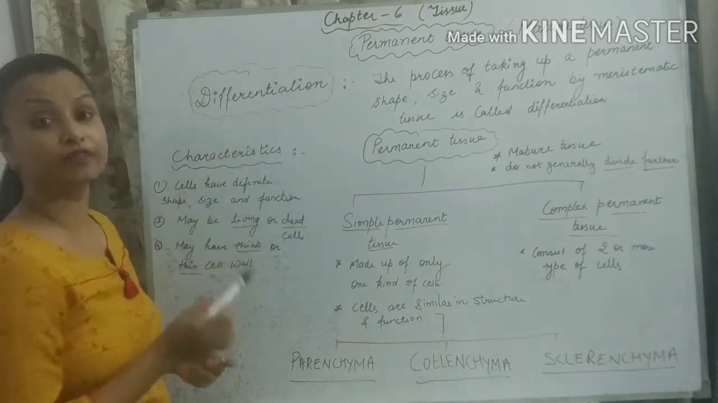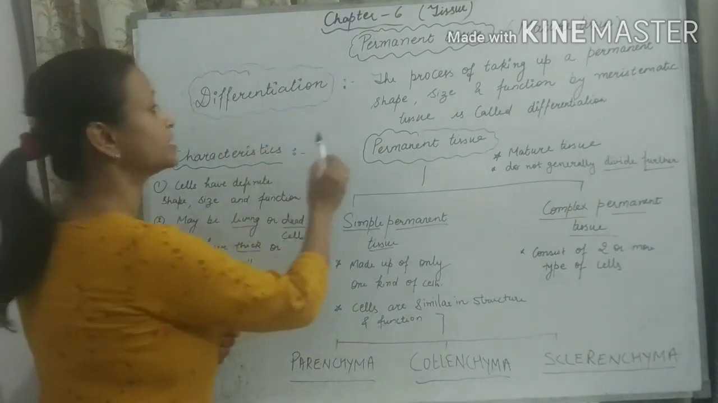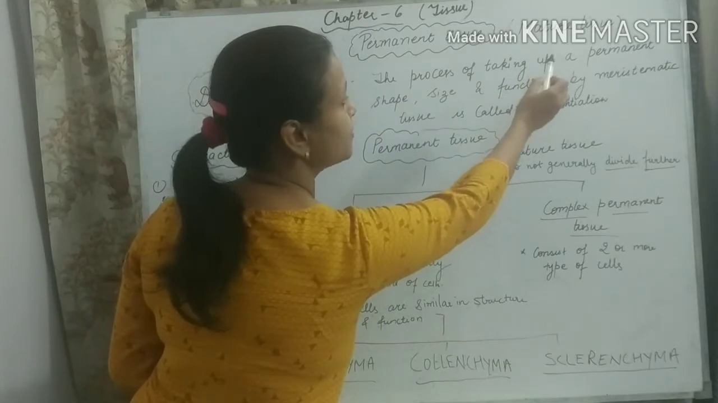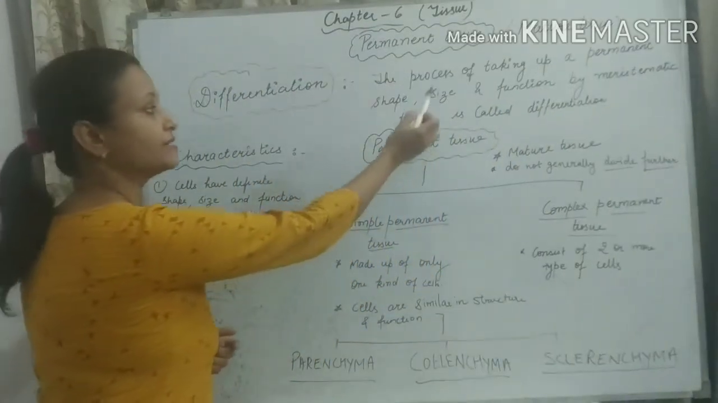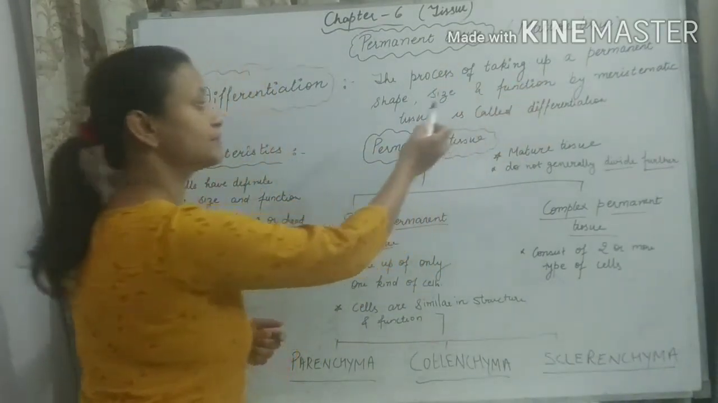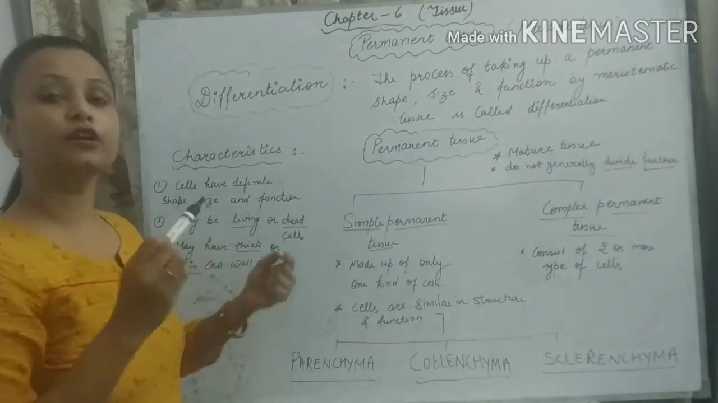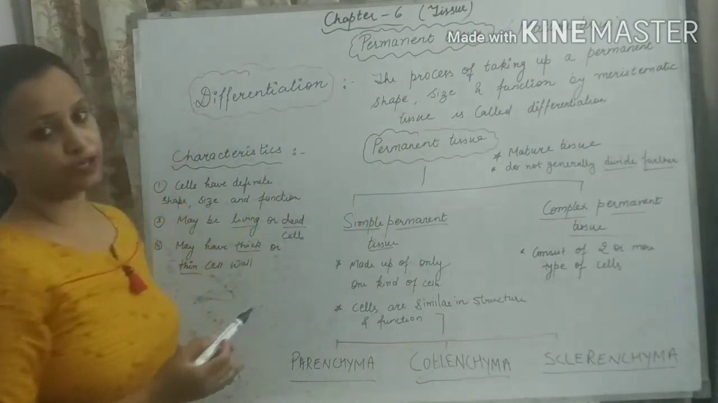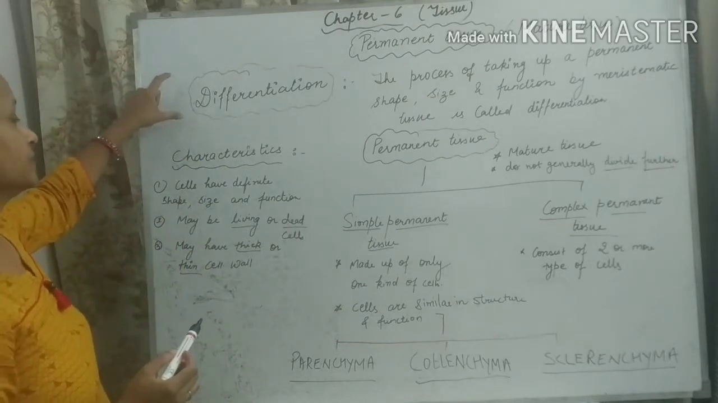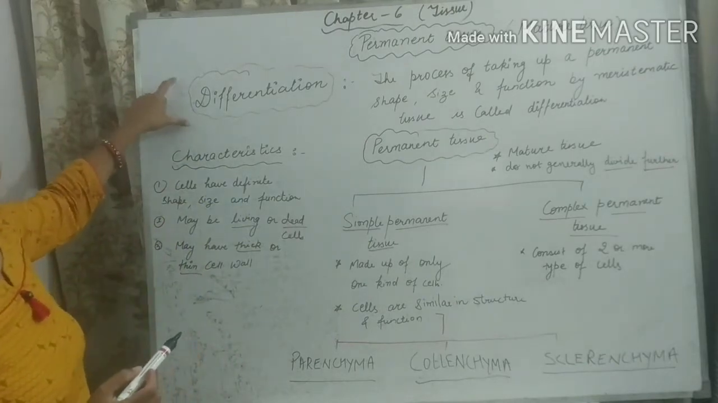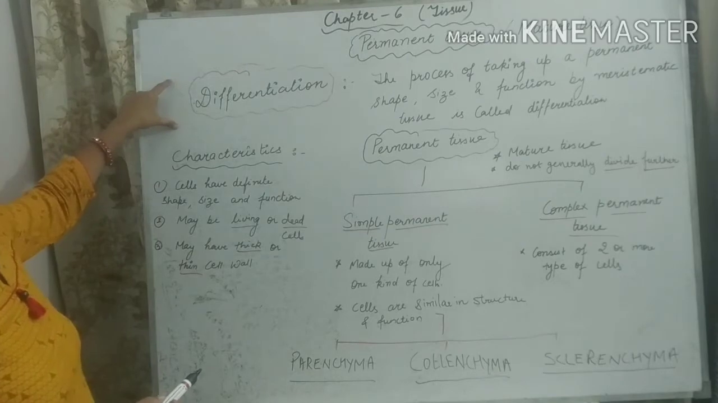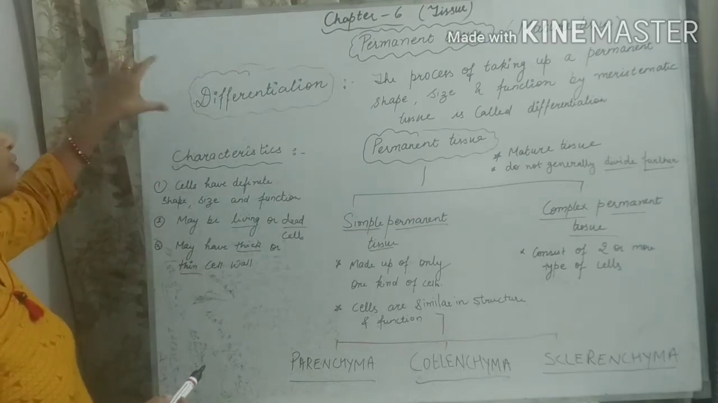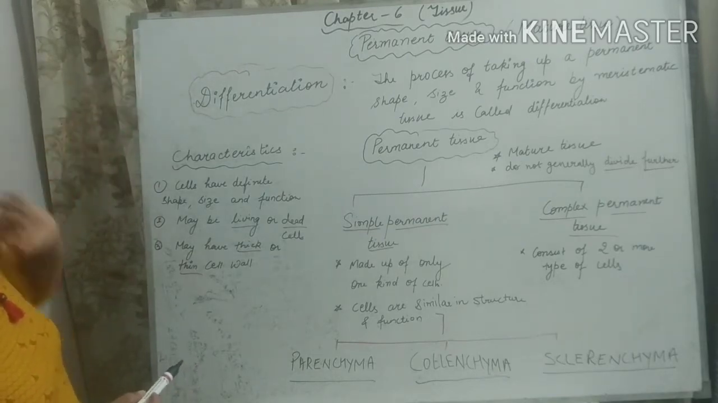So here I have written down the definition of differentiation. The process of taking up a permanent shape, size and function by meristematic tissue after losing its ability to divide is known as differentiation. So this definition of differentiation is very important. It can come in a 1 mark question, students. So you have to learn this definition.